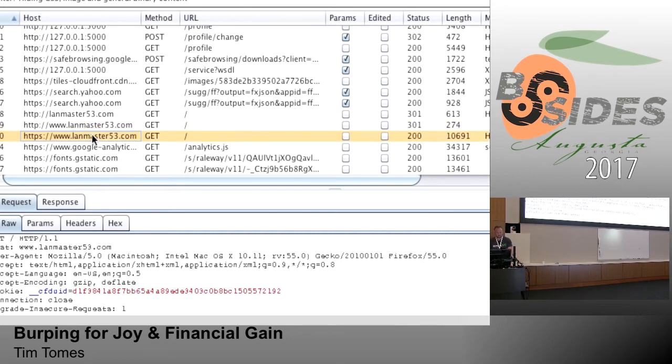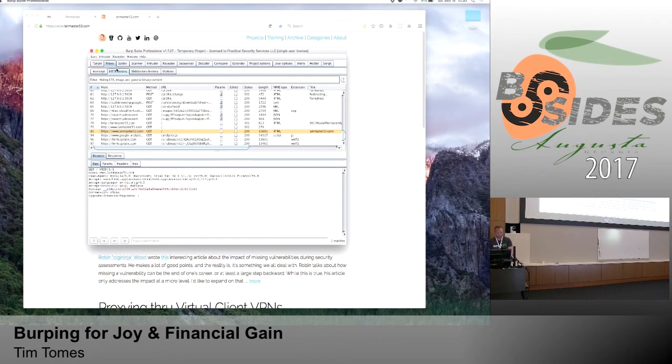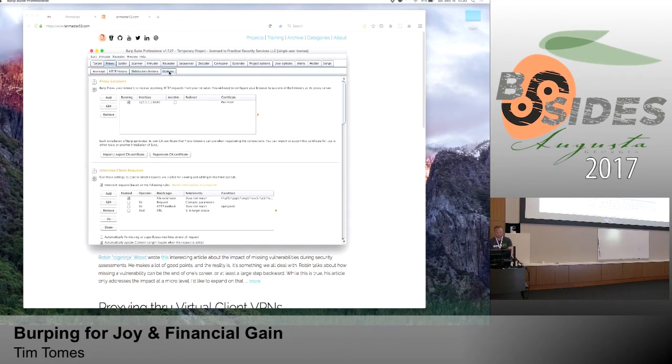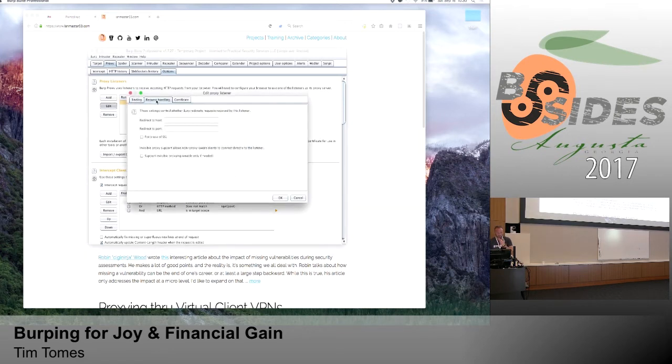How do we test for that? Well, we can go over to our proxy settings, options, and if you go into your proxy and you click edit, there's this ability to force the use of SSL. Basically what this does is it says, Burp, I don't care what you get from the browser. When you send a request to the server, always try to do it over a TLS connection. All right, so that's the first step in this.